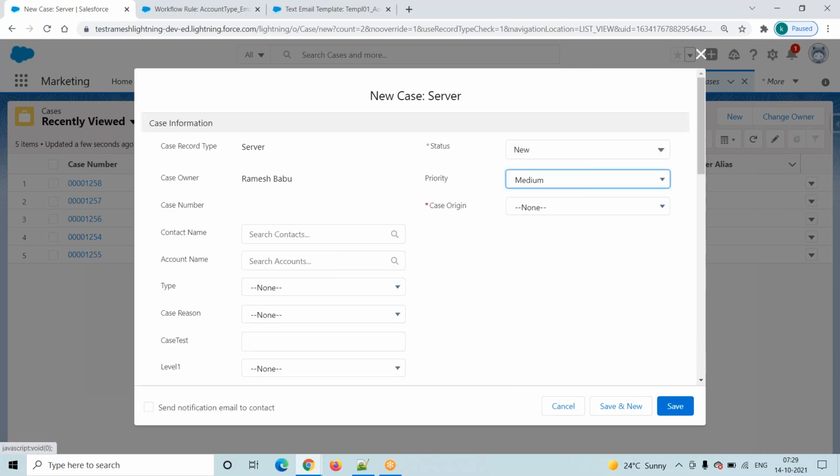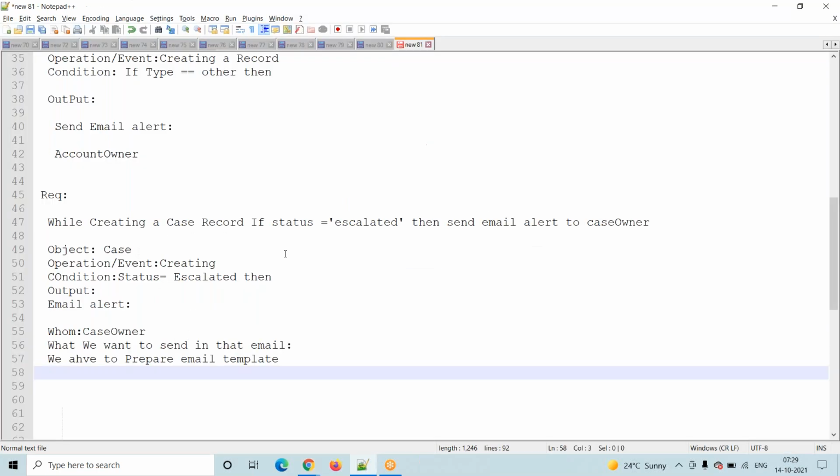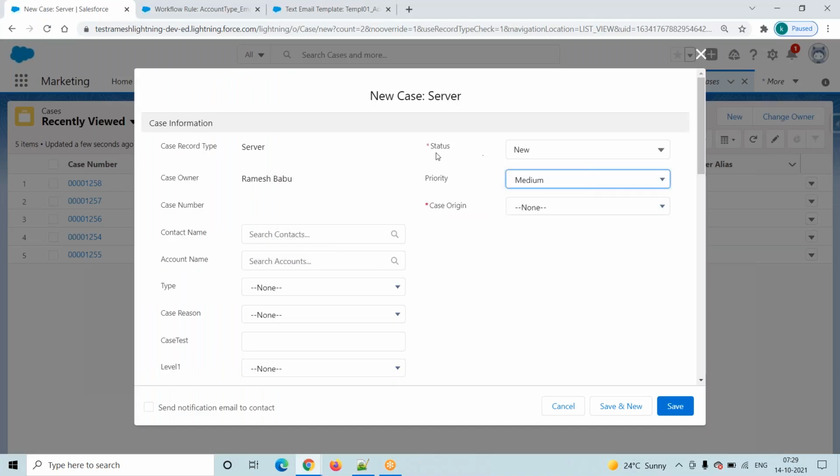While trying to create a record, see here, you have to observe that a status field is there, right? You have to search. Yes, the status field is there. Yes, escalated is there. So while creating a case record, suppose the user selects status equal to escalated and clicks on the save button. Then what are we expecting from the system? We are expecting the system to send an email alert to the case owner. That is our requirement. Before starting, first we have to understand the requirement clearly.